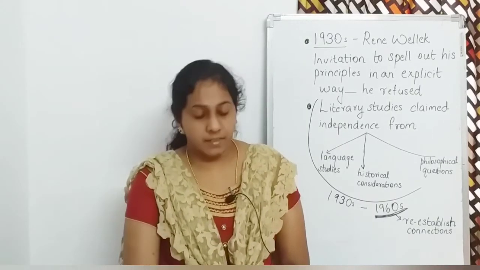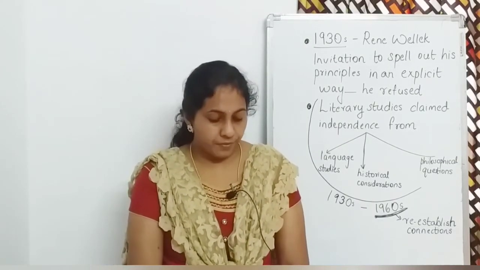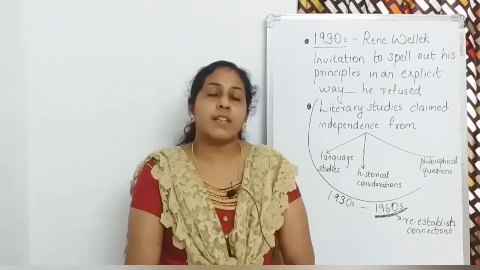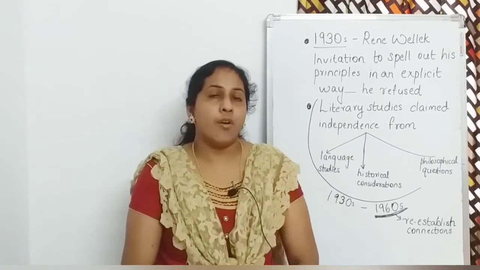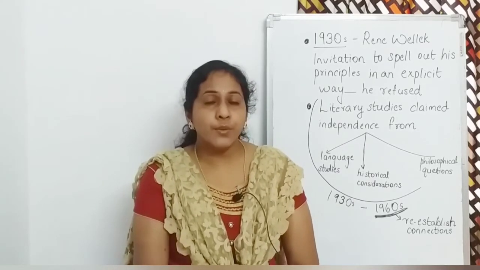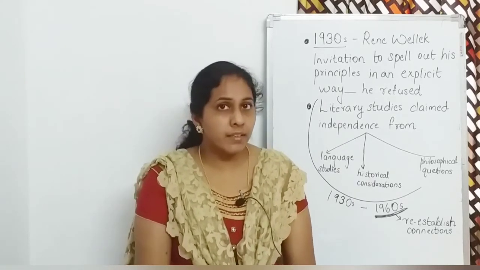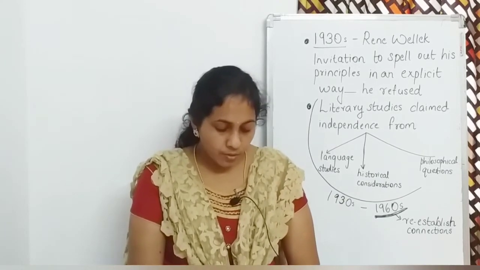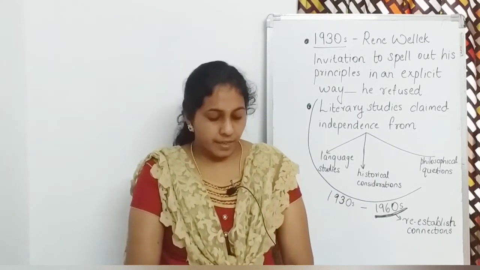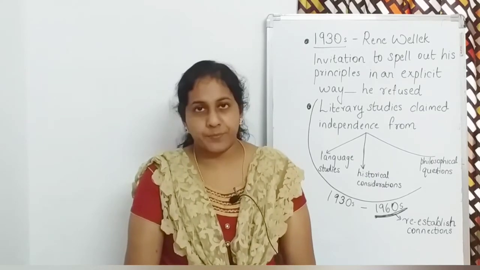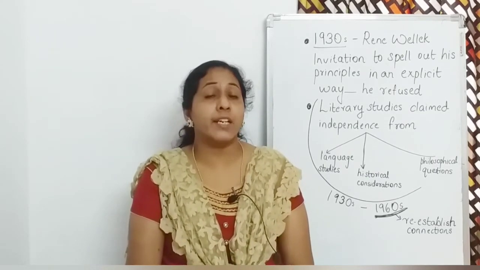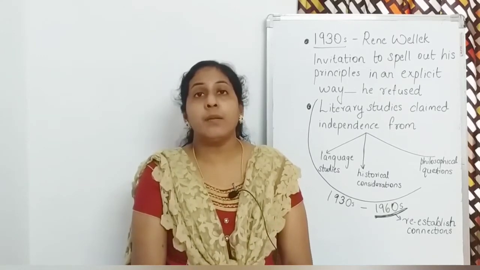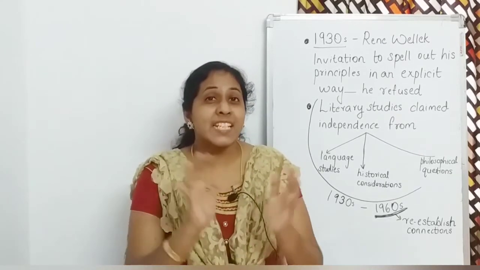In the 1930s, René Wellek offered an invitation to F.R. Leavis. Who was this René Wellek? He was another critic, and he offered an invitation to F.R. Leavis. And what was that invitation? The invitation was to spell out the literary principles in a more explicit way. So, René Wellek had invited F.R. Leavis to spell out his critical principles in a more explicit way.